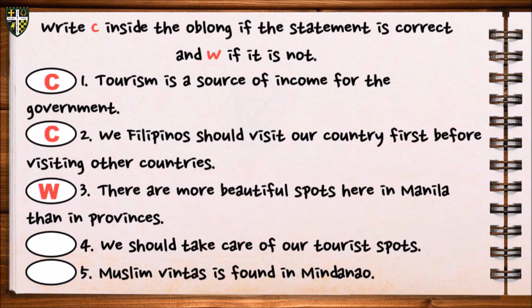Number 4: we should take care of our tourist spots. Is it correct or wrong? Very good. It's correct, because as people living here in the Philippines, it is also our responsibility to take care of the tourist spots that we have. And number 5: Muslim vintas are found in Mindanao. Is it correct or wrong? Very good. It is also correct.